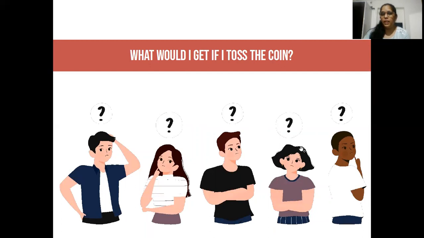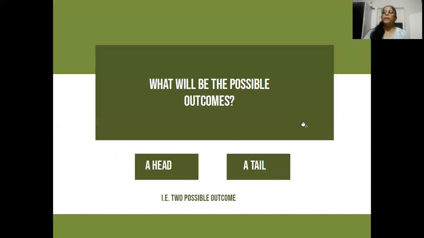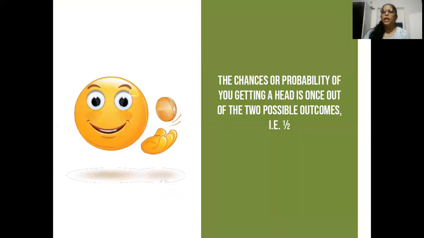So everybody is thinking, what would I get if I toss a coin? What will be the possible outcome? Either a head or a tail. So the total number of possible outcomes is 2, right? And the chance of getting a head is 1, because a coin has a head on one side only. So how many chances are there?